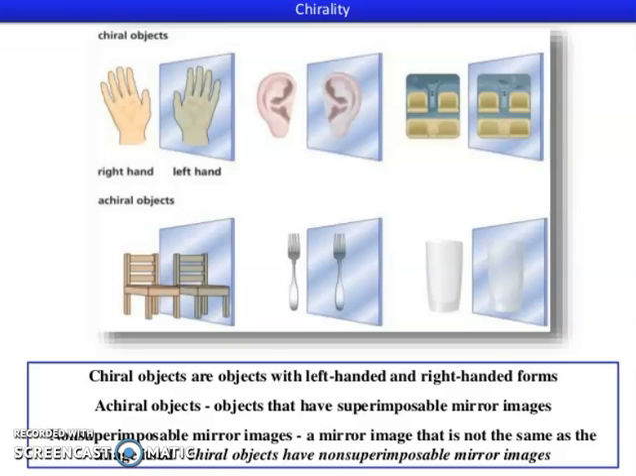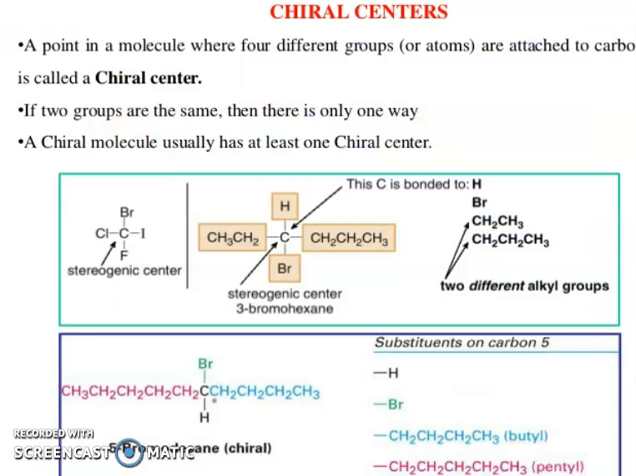Achiral objects have a superimposable mirror image. Non-superimposable mirror image means a mirror image that is not the same as the image itself. Chiral objects have non-superimposable mirror images.